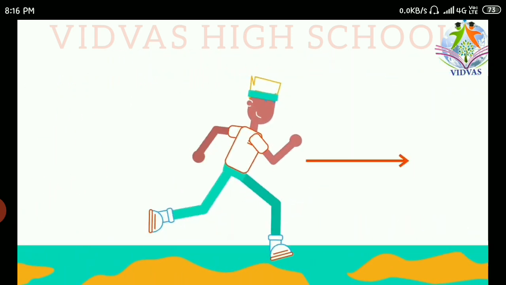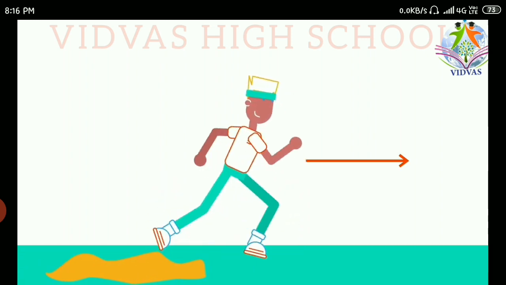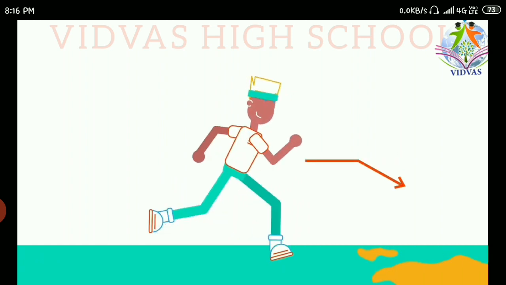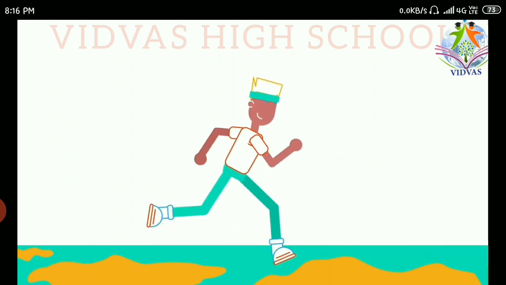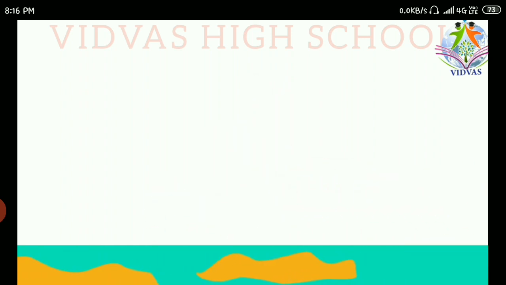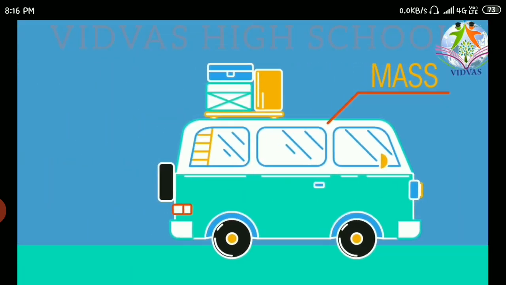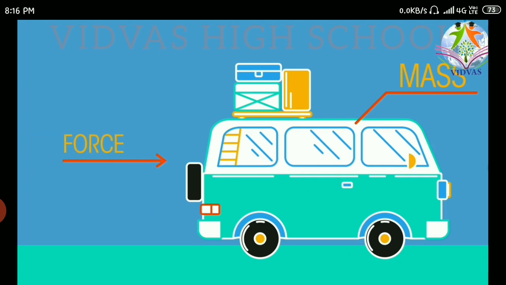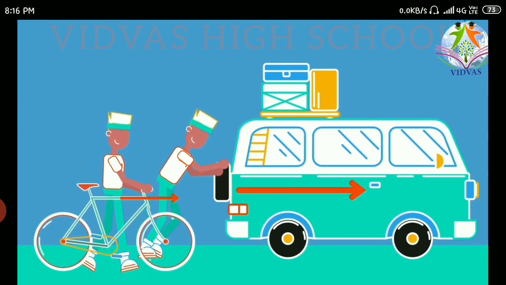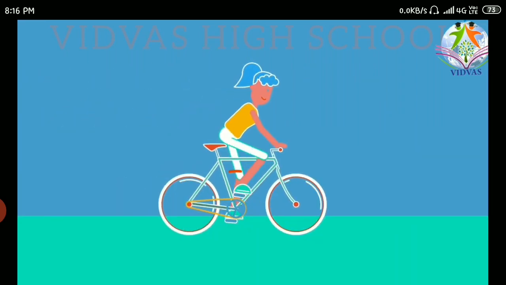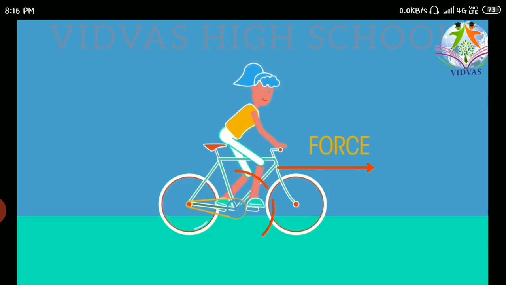When you are going to run on a floor at high speed, at this time if you want to change your direction, what is going to happen? If there is less frictional force, definitely you are going to skid and fall down. Take another example. If you want to push a car with a high mass, then you need to apply more force when compared with a cycle. Less force is required for a cycle to be moved. When you are going to pedal a bicycle, you also need to apply some force in pedaling. If your force is getting increased, the acceleration is also getting increased.